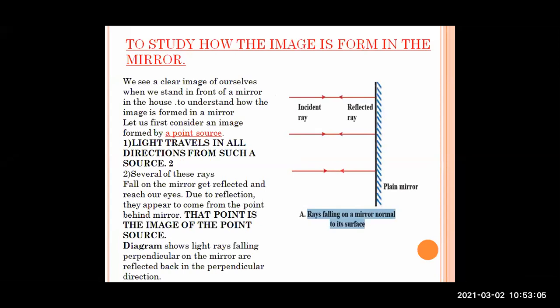Now we are going to study how the image is formed in the mirror. Now when we stand in front of the mirror, we see a clear image formed. Okay, an identical image we can see. So how does this phenomenon occur, what happens, so that we are able to see an image which is identical to us? Now, first of all, I would like to tell you that in all these diagrams, try to see the diagrams properly. Okay.